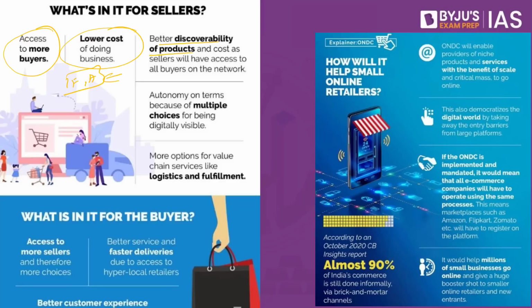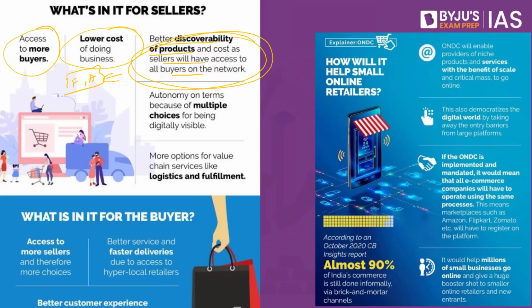Better discoverability of products and cost, as sellers will have access to all buyers on the network. Since this is an open platform, there will be no restrictions whatsoever, and if you are able to categorize your particular product, and if you are able to showcase this particular product, you will have much better discoverability. People will be able to discover it. But if it is Flipkart or Amazon, what they have is a unique source of their own algorithm.